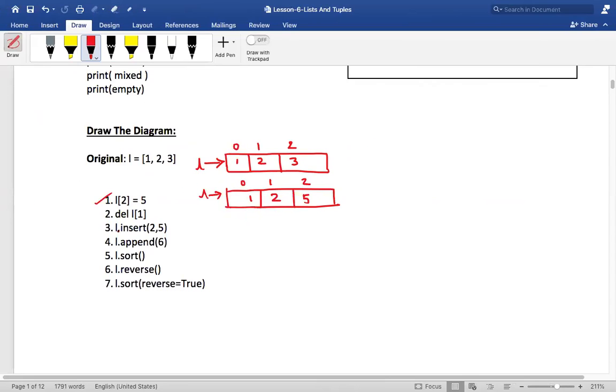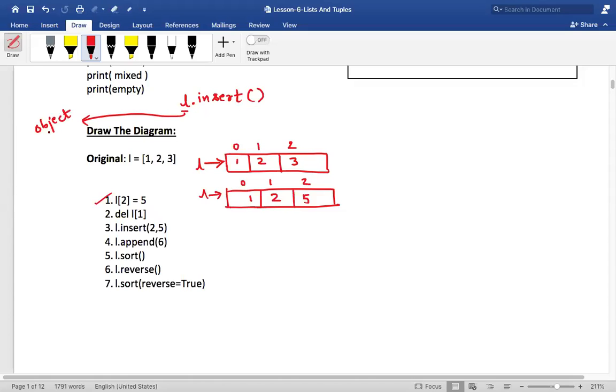Now next, what happens? Into the list, I'm saying L dot insert. My dear friends, whenever you see anything like this from now on, listen to me very carefully. If you see something like L dot insert, you know what this means? It means L is an object. Don't worry about what an object is.